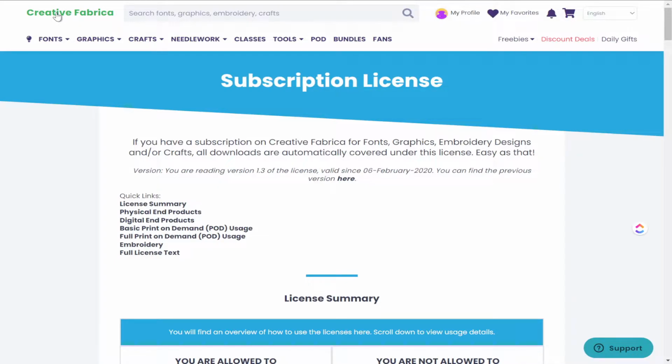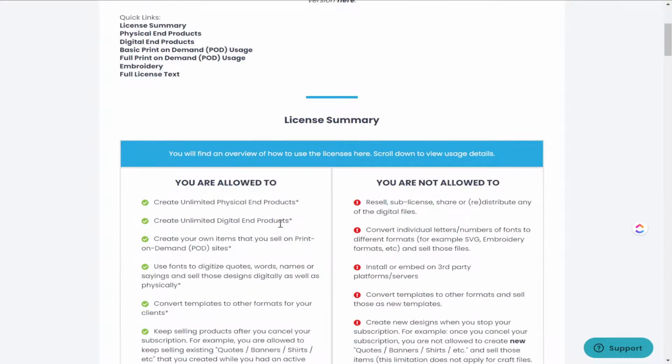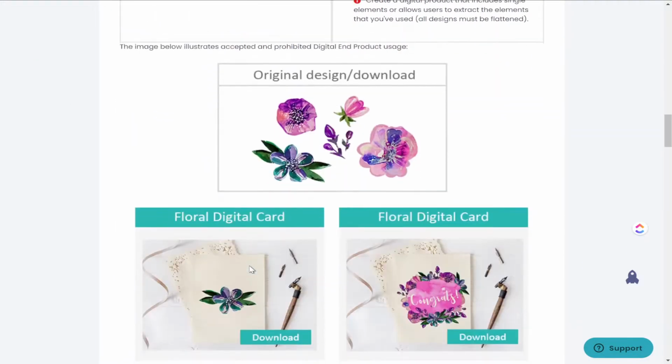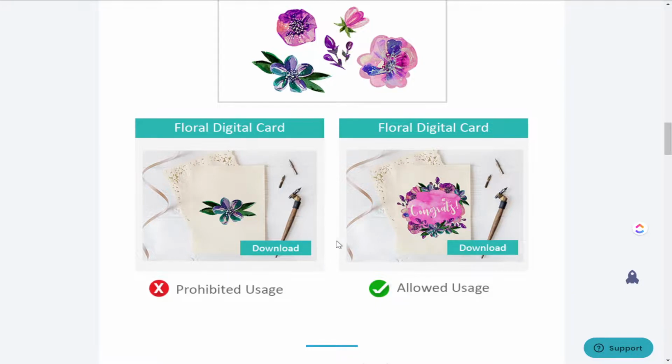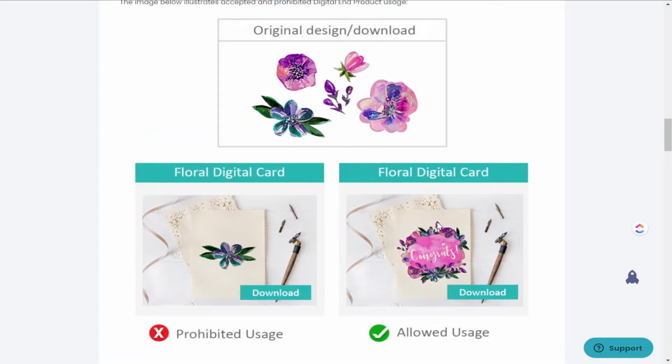So Creative Fabrica has its own licensing guide for you to have a better understanding of how to use their product. However, from my understanding with these products, you want to make sure that you are creating your own design from the things that they give you. Again, it's not okay for you to just take an element or a design and plop it onto your print-on-demand product. The goal here is to add value to the original designs. You want to add different things, take some things away, add some color in so that your design can be unique from the original state.